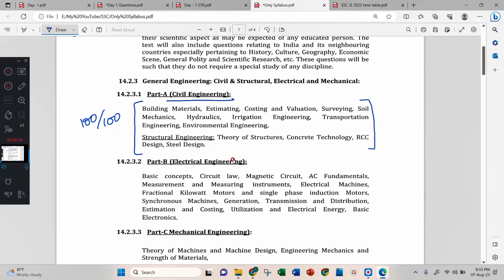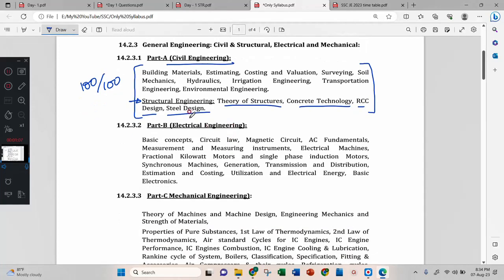That is building material, estimation, estimating, costing, valuation, surveying, soil mechanics, hydraulics, irrigation engineering, transportation engineering, environmental engineering. And they have made a separate part: structural engineering, theory of structures, concrete technology, RCC design, steel design. Okay, this is the brief syllabus for paper 1.